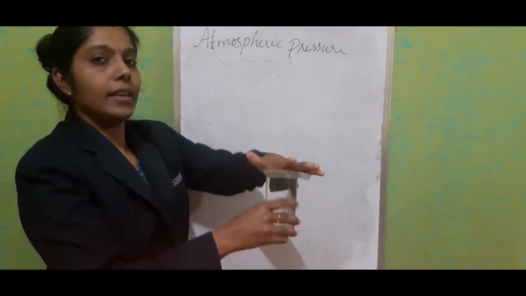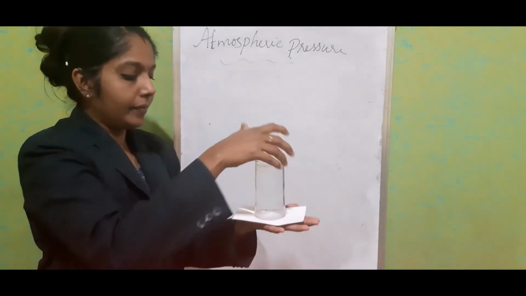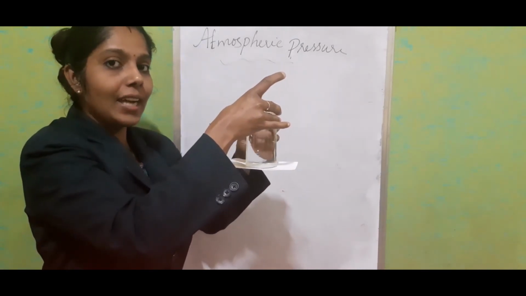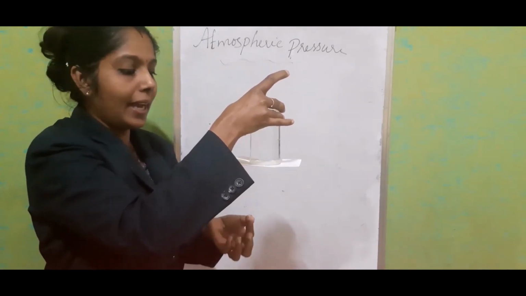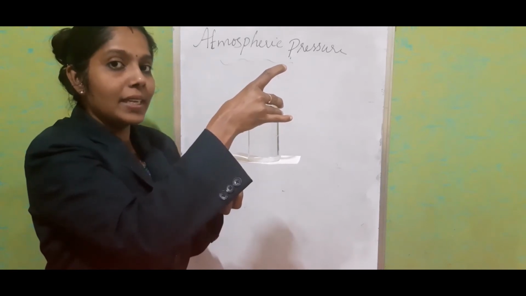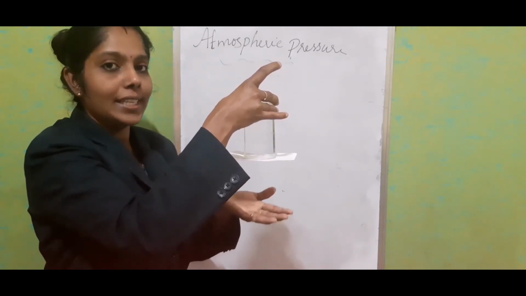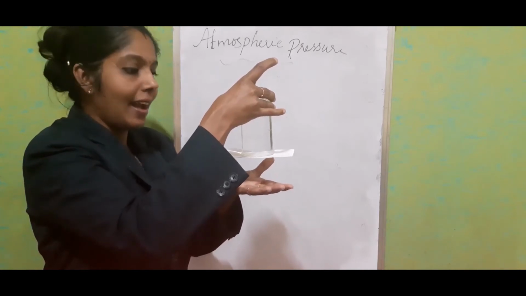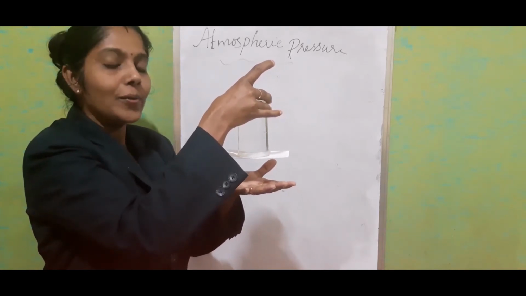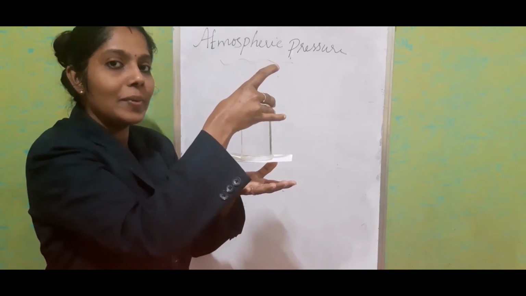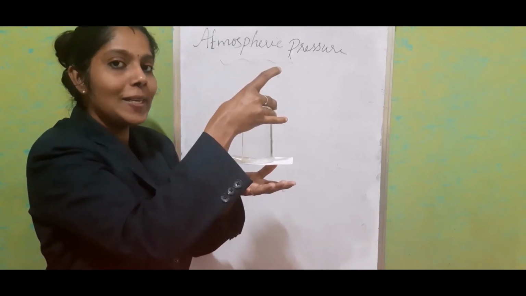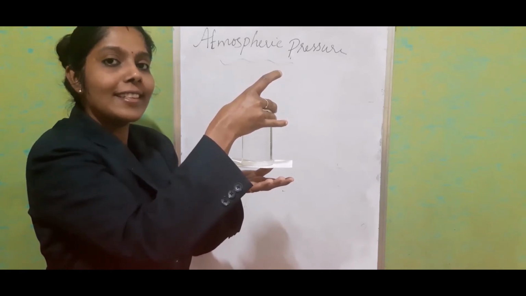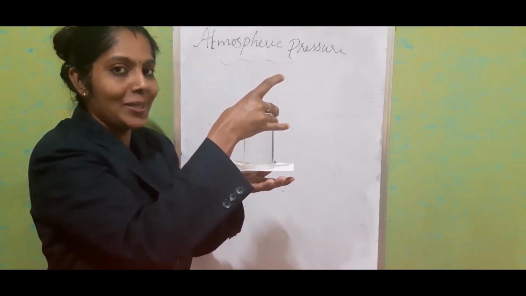The liquid pressure acts in the downward direction, but at the same time air exerts pressure from below. That's why the cardboard got stuck and the water is not flowing down. Compared with the liquid pressure, atmospheric pressure is much more in this case. So this is a proof of the existence of atmospheric pressure.